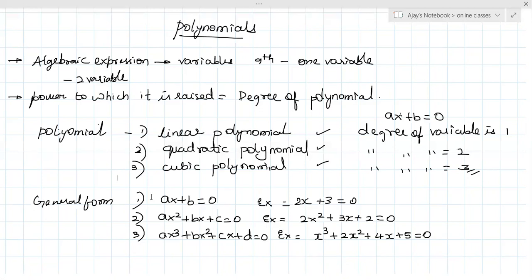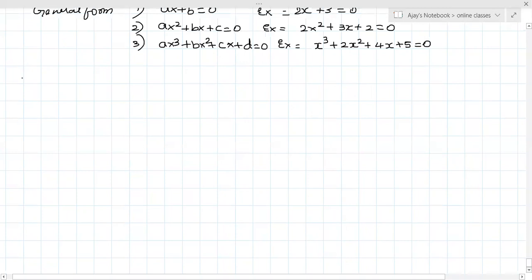Next concept is zeros of polynomial. Write down the heading. What is this zeros of polynomial? A polynomial is designated as P of x if x is a variable.